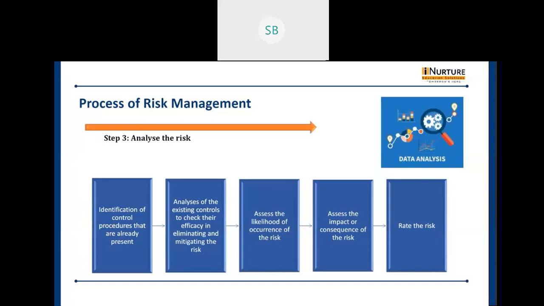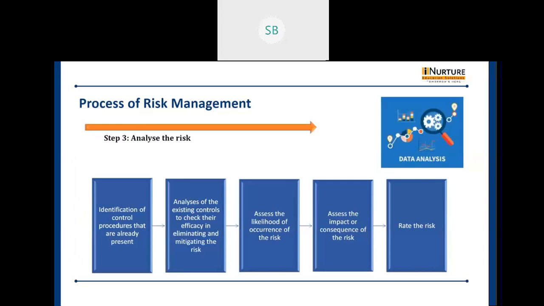Now assess the likelihood of occurrence of the risk. Likelihood means the probability of risk occurrence. So we have to find the probability, and it can be classified as low, medium, or high. Next, we assess the impact or consequence of the risk. In this step, we describe how impactful the risk is, and again it can be classified as low, medium, or high.